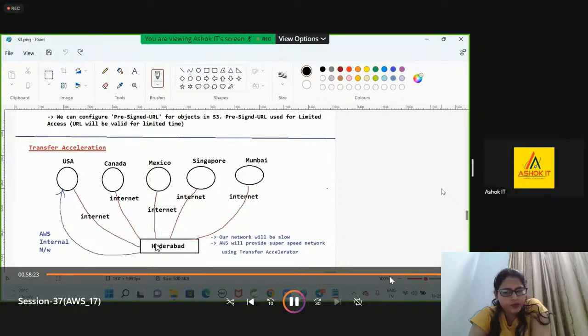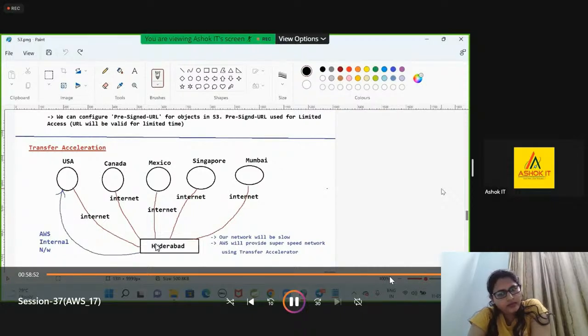Now, if you are using your internet to upload the data to the S3 bucket, your internet may be slow. If you want to transfer the data quickly, S3 provides a concept called transfer acceleration. By default, it is disabled in S3. If you enable transfer acceleration, then the AWS internal network will be connected to our system, and the data will be uploaded faster.